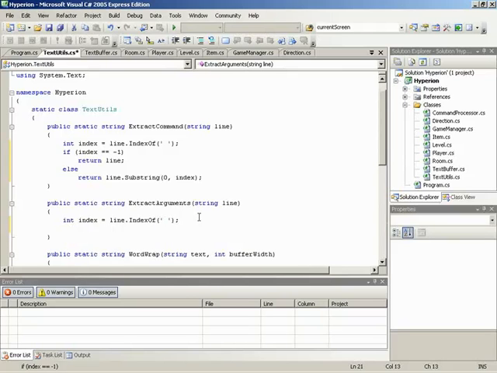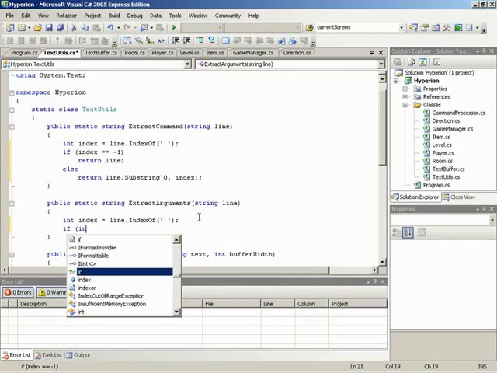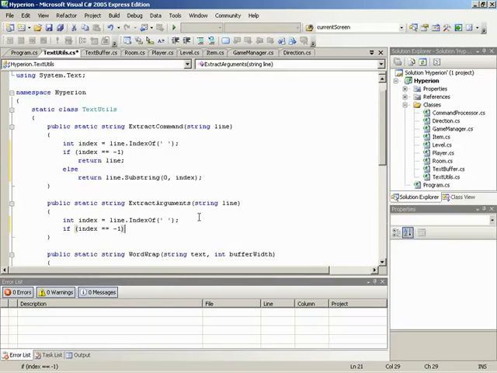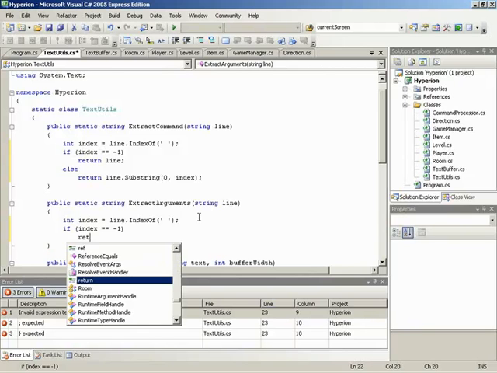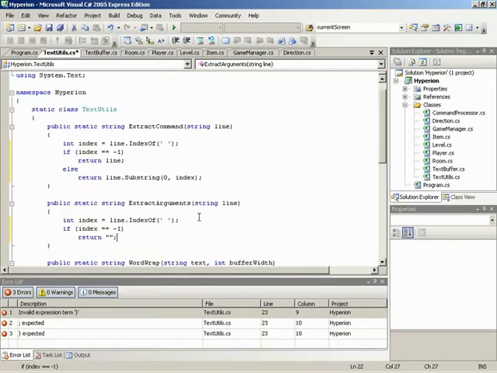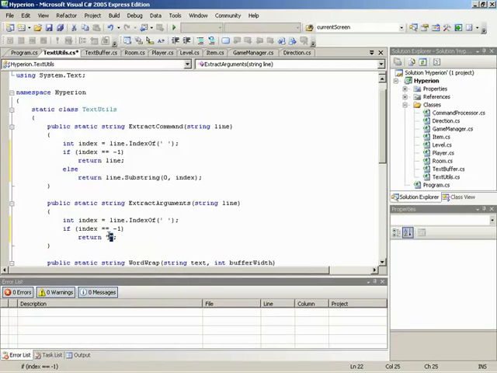So again, we're going to do the exact same thing. We're just going to check our index and see if our index is equal to -1. That means nothing was found. Now, if nothing was found, we want to return just a blank string, because that means that if there was no space, then we can assume that there's no arguments in the string at all. So we will return blank string. Okay. And again, double quotes versus single quotes. I'm just pointing that out because if people are following along line by line and character by character, it could be easy to confuse a quote and then spend some time figuring out what's wrong.